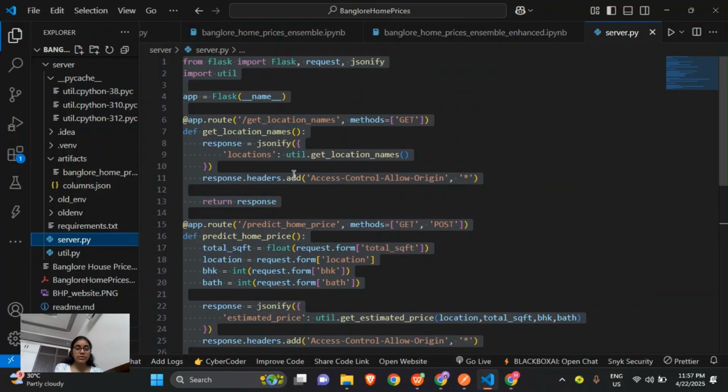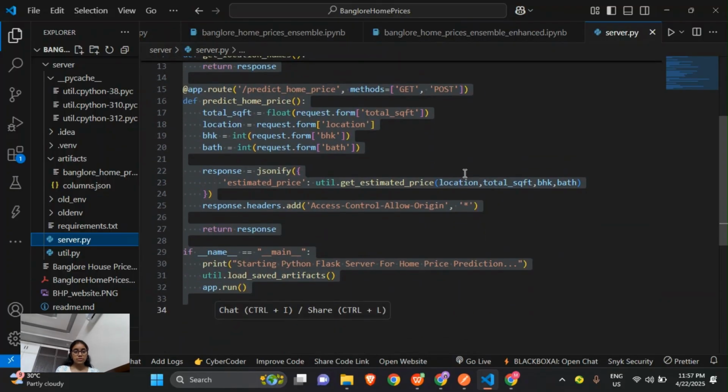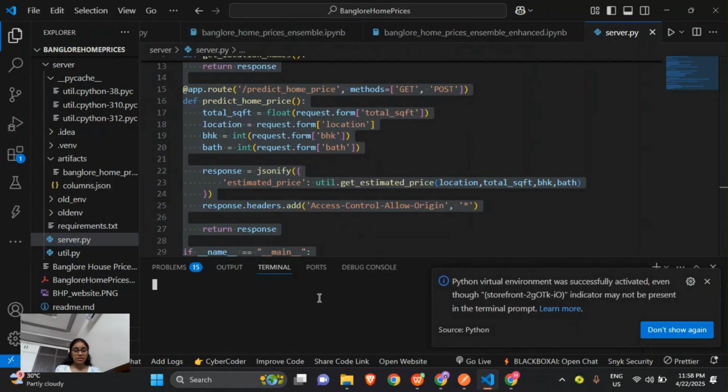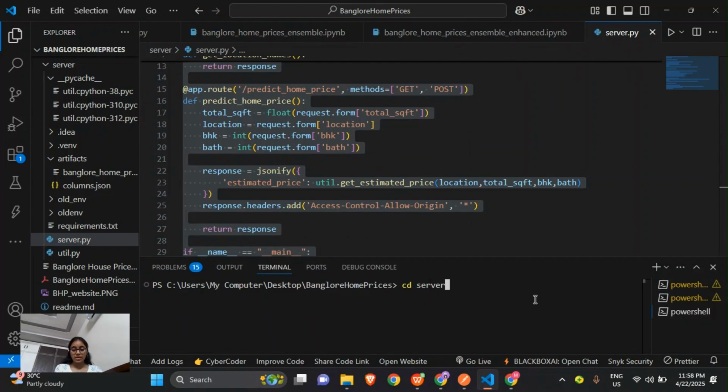This server.py uses Flask to connect through the Flask server. Now I am going to run this using the terminal. The terminal is in the server directory, so I call cd server, and then python server dot py.